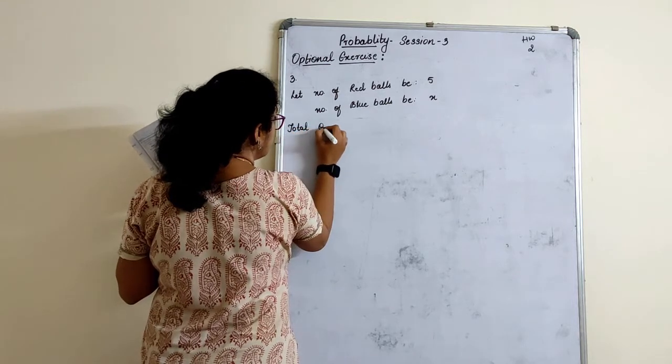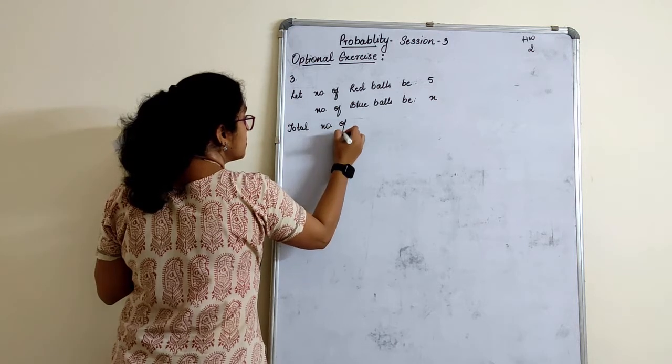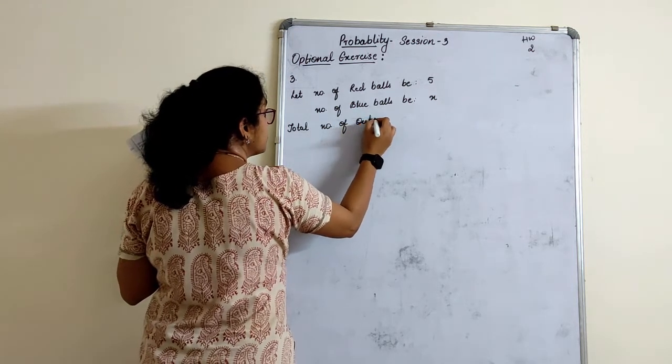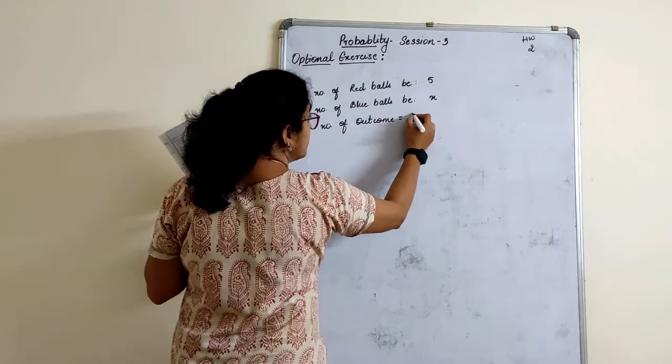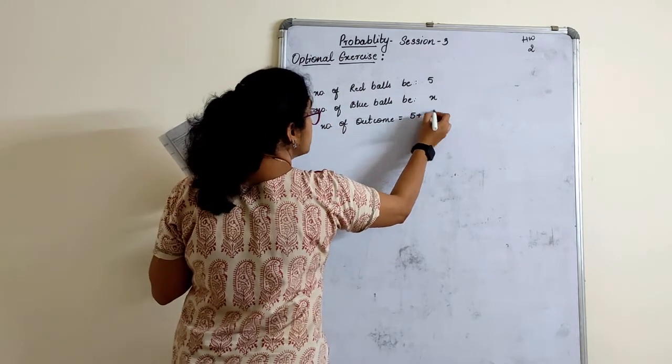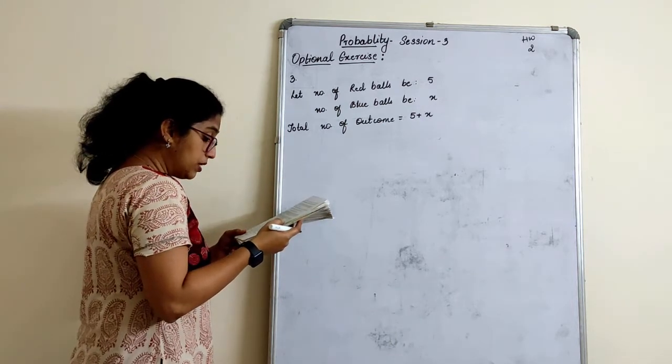Total number of outcomes is 5 plus X. Very clear? Okay. Look at the next one.